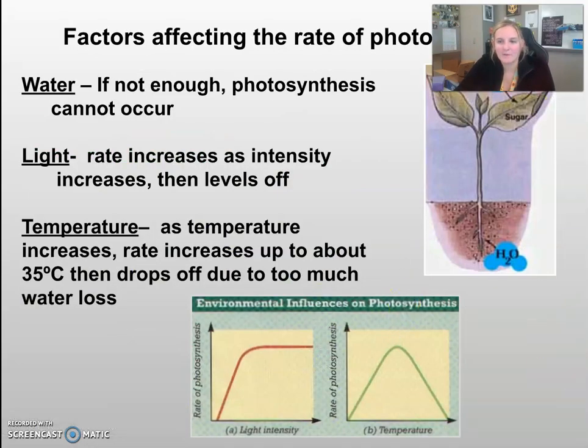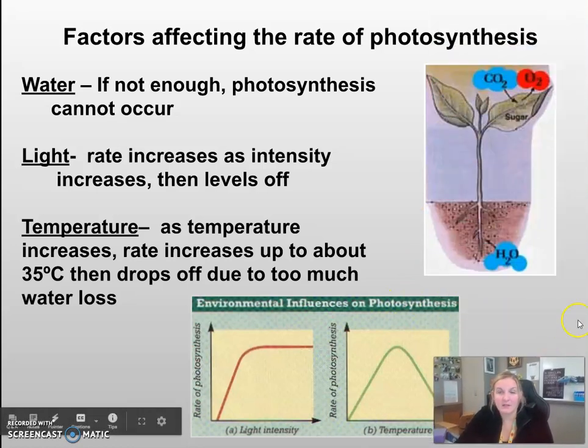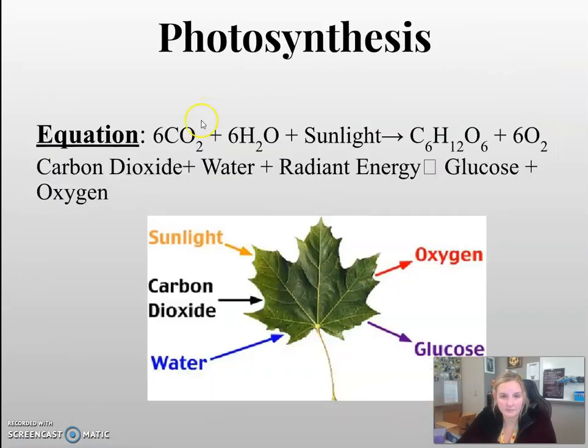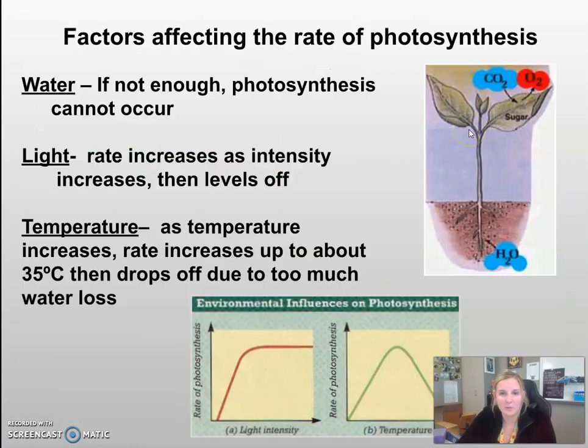Now, what can affect photosynthesis? What are things that can affect the process? What are things that are going to prevent photosynthesis from occurring? First, if there's not enough water, photosynthesis can't occur. Because water is a reactant in that process, you need water in order for the equation to happen. So without water, you're not going to be able to push this equation to create glucose. So water is necessary.